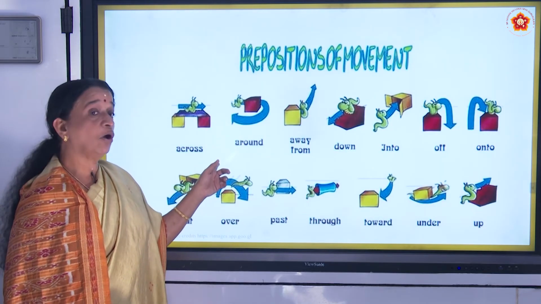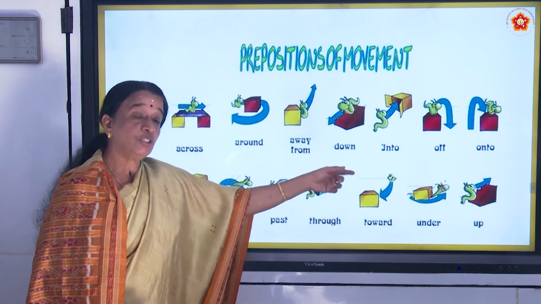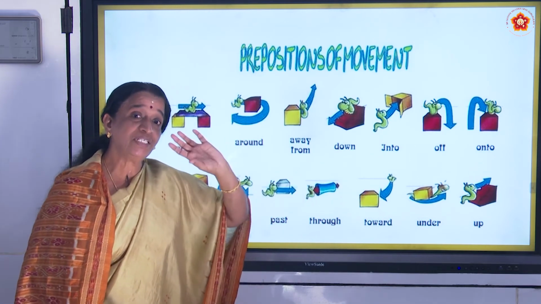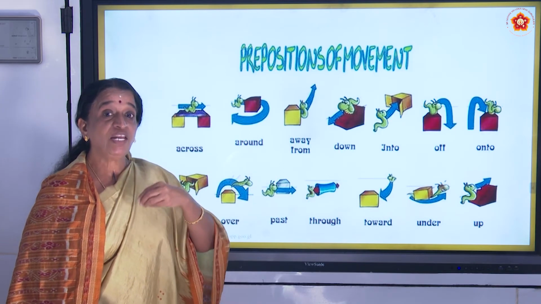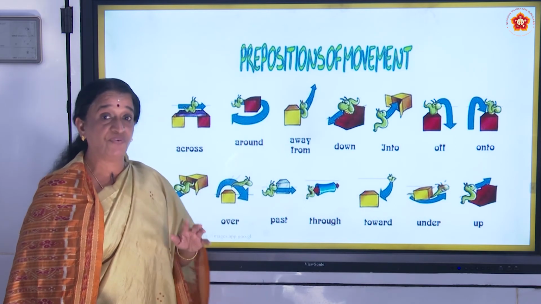Now you can see across, around, away from, down, into, off, onto. Now what is the difference between off and of? He went off, meaning going off.